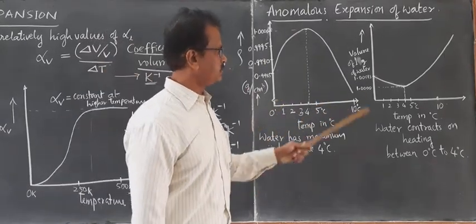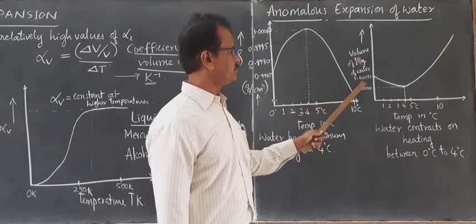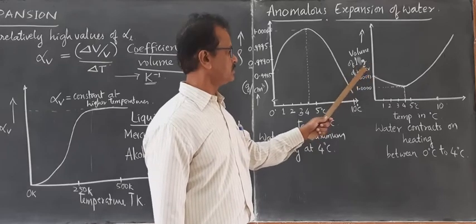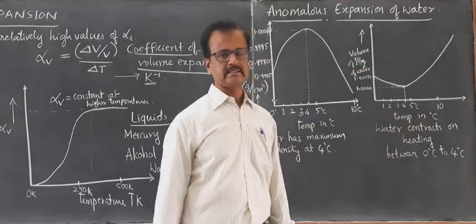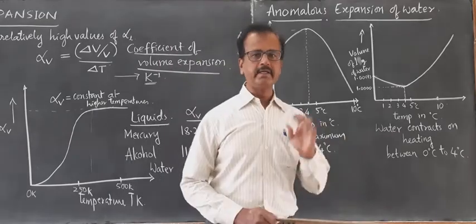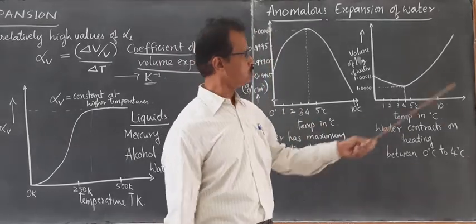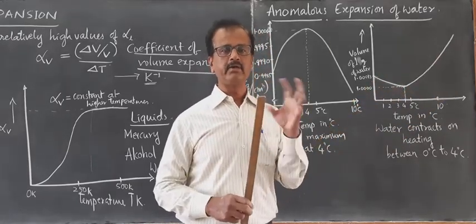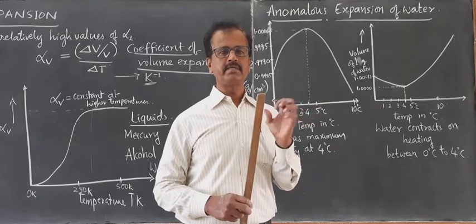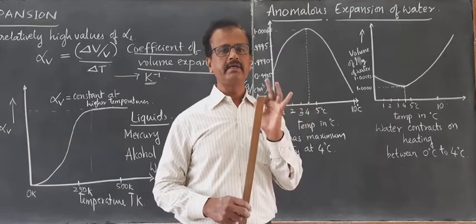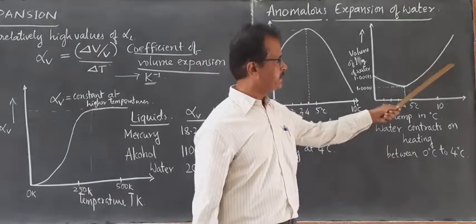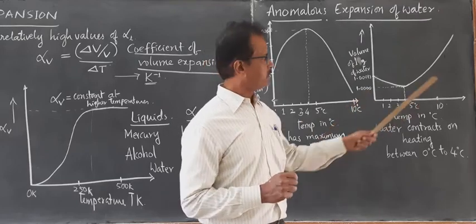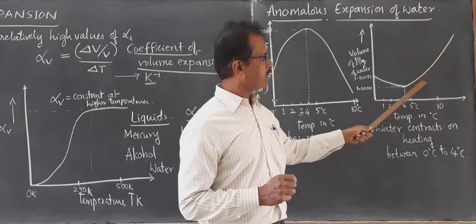Very interesting. If you draw the graph of volume of, let us say, 1 gram of water or 1 kg of water versus temperature in degrees Celsius, as you go on cooling the water from room temperature, say 25 or at most 27 degrees Celsius, or even 22, 23 degrees Celsius, volume contraction takes place.